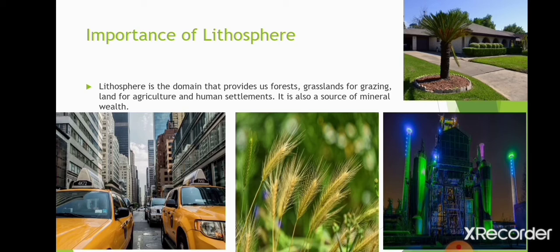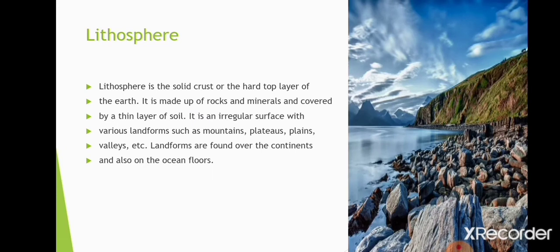It is the upper top layer of the earth. In it there can be mountains, plateaus, plains, valleys, sand dunes, etc. Various kinds of landforms can be there, but this is the top layer of the earth. This is lithosphere.